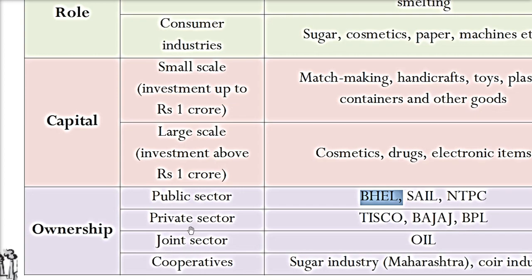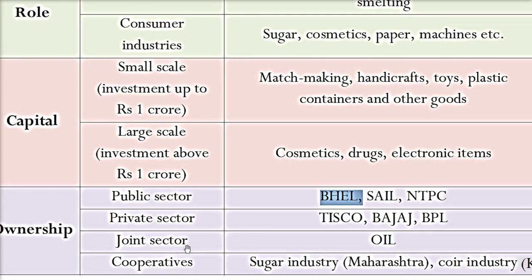Then we have joint sector. When public and private combine themselves, means they get together and they have stakes in an industry, then we call it joint sector. Like Indian Oil we have.